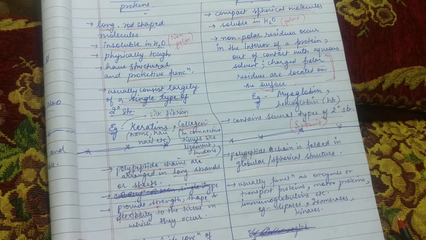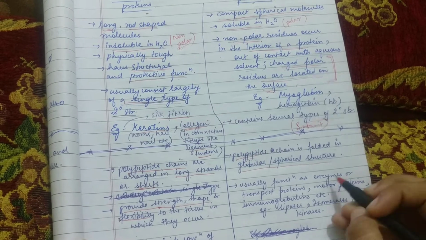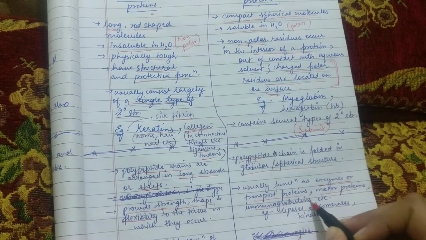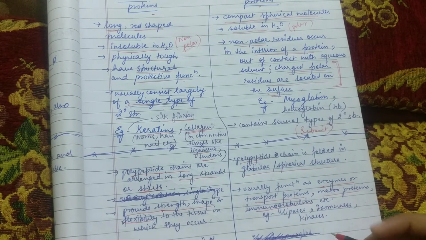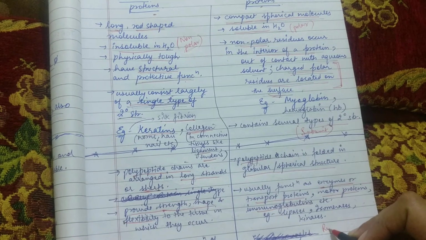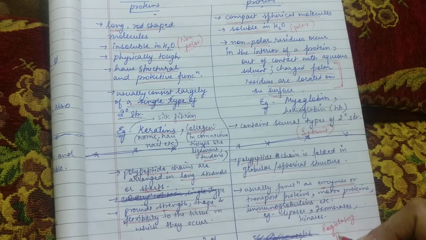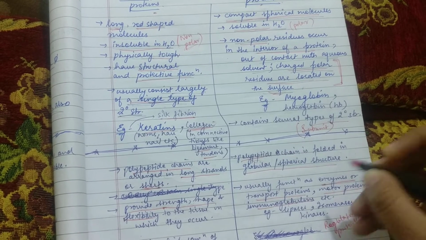And the examples of globular protein include enzymes, transport proteins, motor proteins, immunoglobulins, etc. And the regulatory proteins are also examples of globular proteins.